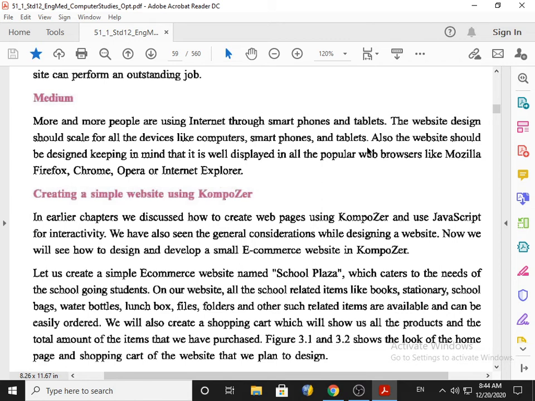Okay, fine. Now the next topic is creating a simple website using Composer, which we will discuss in the next lecture.